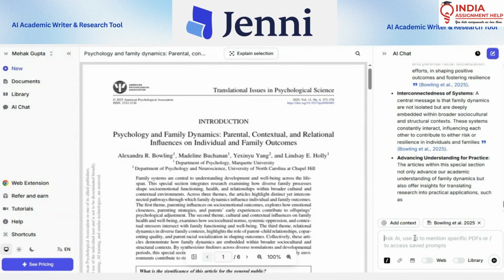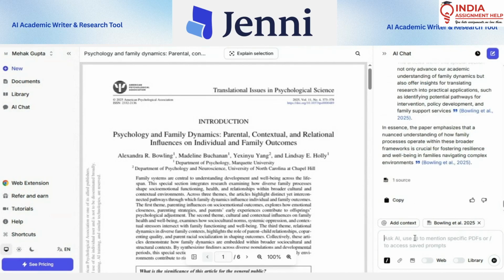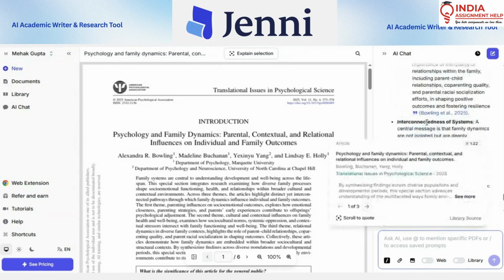So there are many prompts that you can use. For example, you can say, can you critique the data from the point of view of someone who does not support this argument? This way you can get a critique of the insights, and you can ask numerous questions. See, this way it has given me a lot of points wherein I would read and analyze the data.